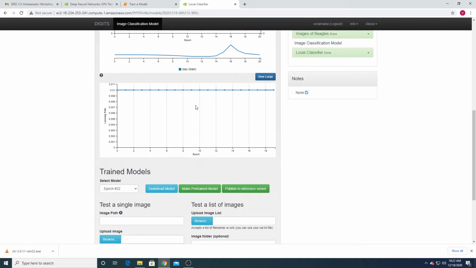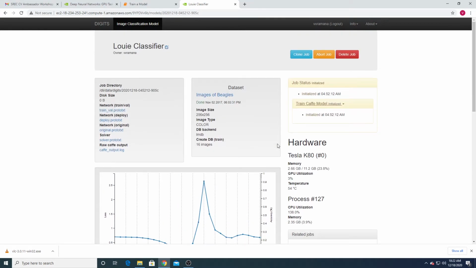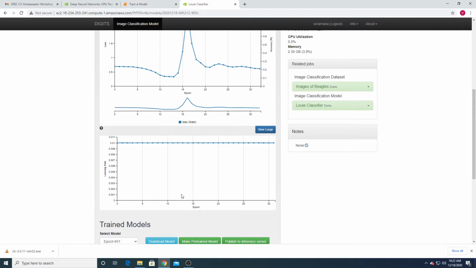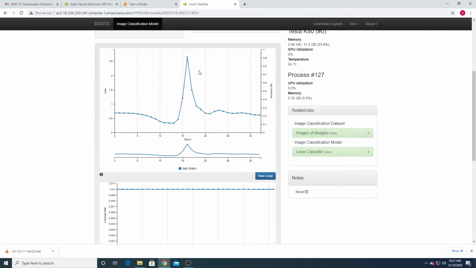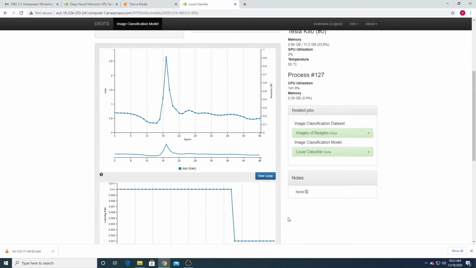This is the performance curve. So the learning rate is a constant learning rate. I will let you know at the time of hyperparameter tuning how we can schedule the learning rate. It is how the loss function is varying with respect to the iterations, loss and accuracy with respect to the iterations.